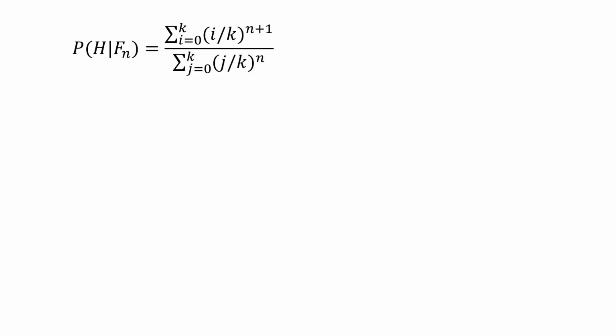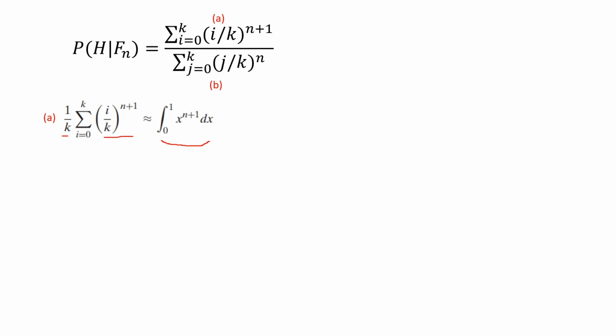So back to the main equation. If we assume that k is large enough to make the approximation, we can see that 1 divided by k is delta x, where i divided by k to the power of n plus 1 is f(x), and by Riemann sum, we can approximate this to the integral from 0 to 1 of x to the power of n plus 1 dx.